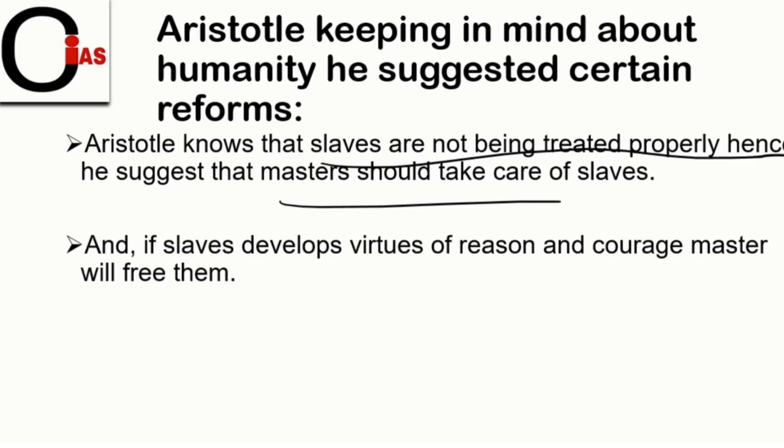And the second one is, if slaves develop virtues of reason and courage, the master will free them. If slaves are working with masters, there is a high probability that slaves will enhance their virtue, and therefore the master will free them.